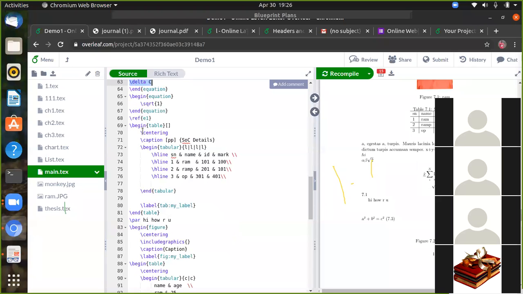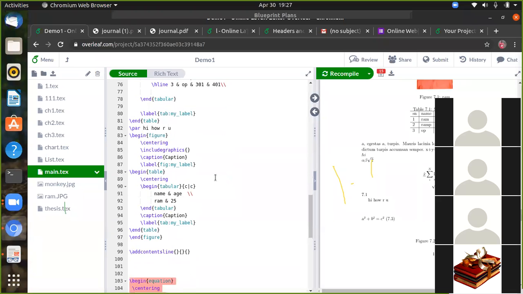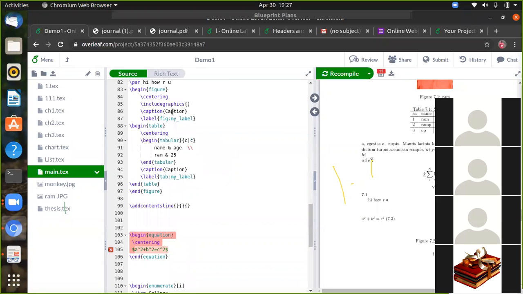Then begin table, you can give the table in this option, which gives the table. We can place it in top, we can place it in bottom. Okay, so that's the name. Then centering of your table, caption of the table. I have created 4 columns, each column with a pipe symbol. So I can create a horizontal line for these 4 columns: serial number, name, ID, and marks. I have given this, and finally we have to give the end table option. Then begin figure, the same as you can add for begin table.